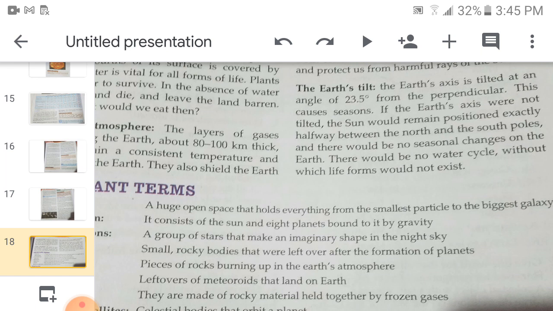So children, this is all about your solar system. In the solar system, you have to learn all the different planets, 8 planets. Then you have to learn about the moons or the satellites, and then why the earth is unique. Why the earth is known as the unique planet.